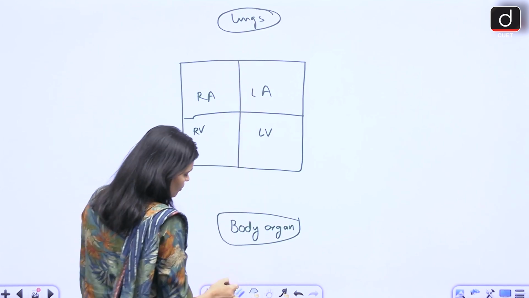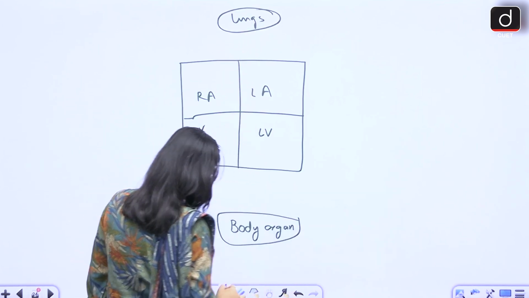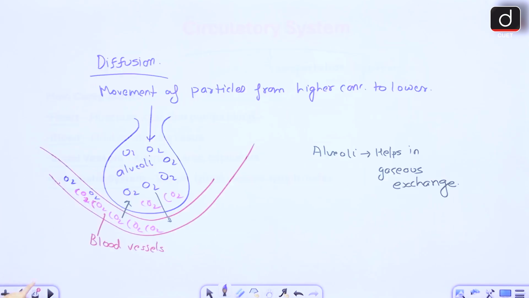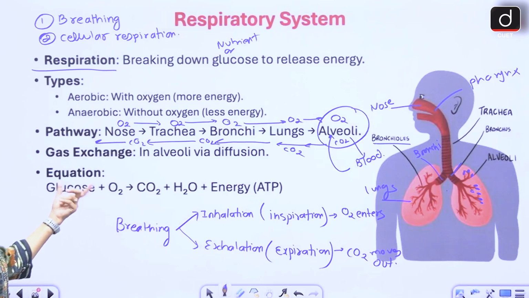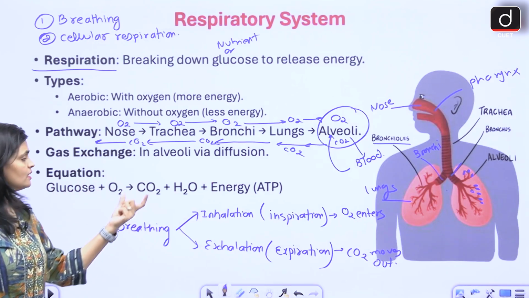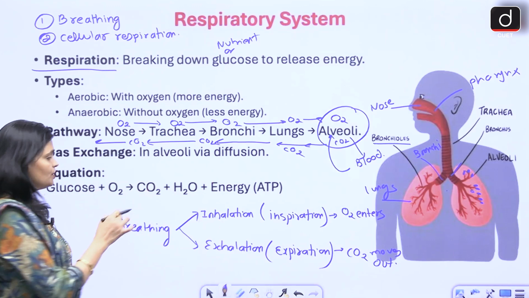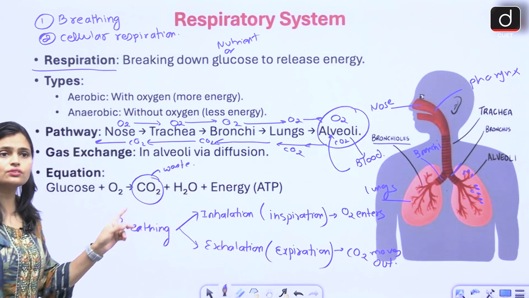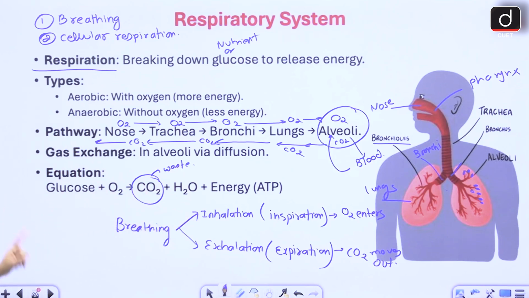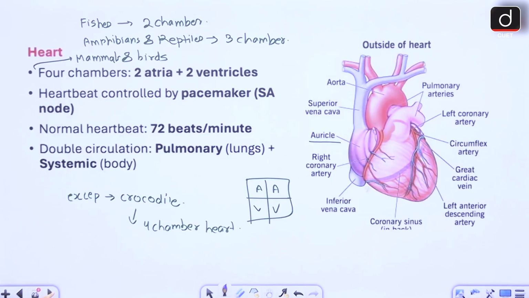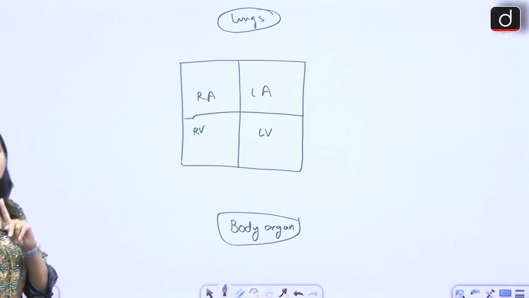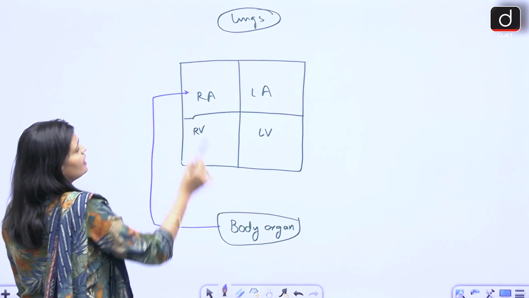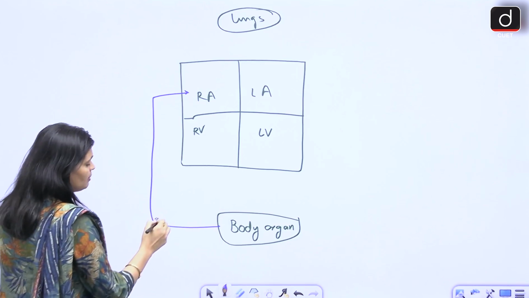So what happens whenever the respiration takes place. ठीक है, जब रेस्पिरेशन हो जाता है, during the respiration what happens, see ये केमिकल रिएक्शन हो रहा था, ग्लूकोज ऑक्सीजन यूटिलाइज़ेस फॉर्म CO2 वाटर एंड एनर्जी. तो ये जो CO2 बना, this CO2 is waste, right? So now this CO2 enters into the blood. So once the CO2 enters into the blood, our blood becomes deoxygenated. So from body organ ये CO2 वाला blood कहाँ पहुंचता है, right atrium में. Which blood?